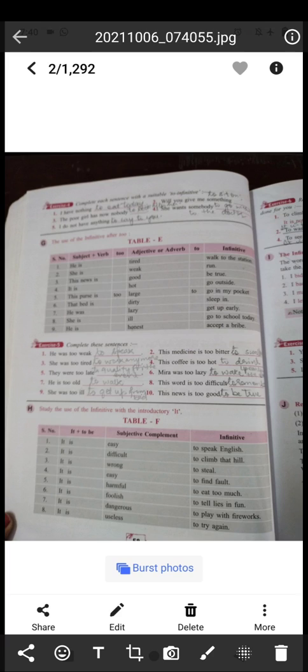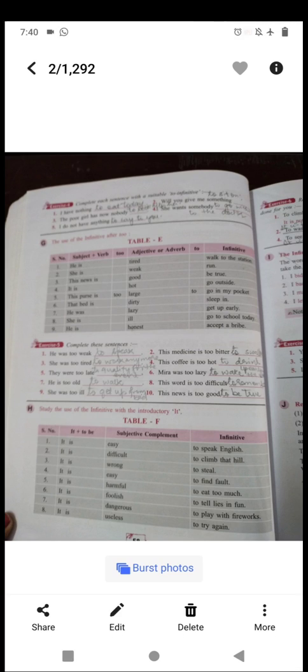Complete each sentence with a suitable to-infinitive. First, I have nothing to eat today. Will you give me something to sit on? Next, the poor girl has now nobody to look after her. Next, she wants somebody to go with her to the doctor. Next, I do not have anything to say to you.